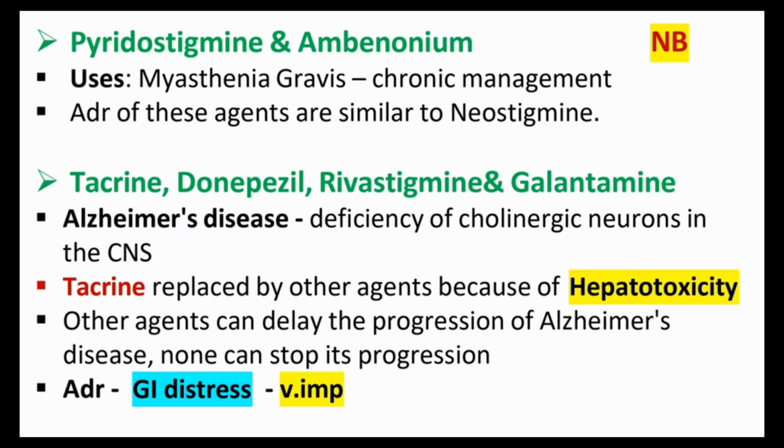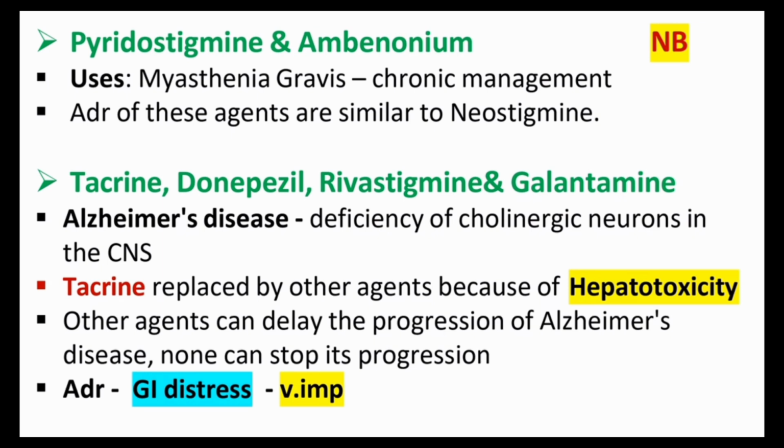The main ADR of these drugs is very important. The main ADR is GI distress, gastrointestinal distress. These are the two important points we want to be thorough with for these drugs. Hepatotoxicity is the reason why tacrine is replaced with other agents, and the important ADR is GI distress. Please be thorough with these points.